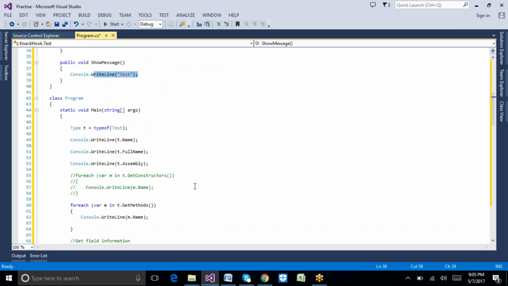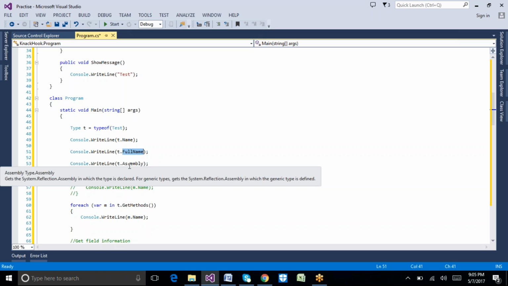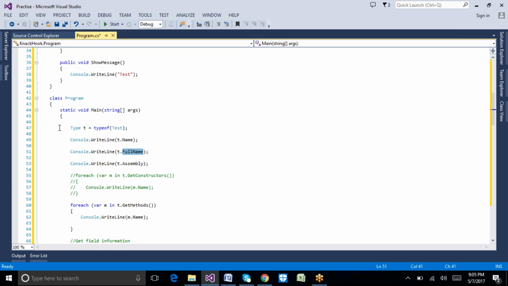Let's see how we can work with reflection. So here we have typeof(T). Now what we are doing is T.Name, which gives the name of the particular object, and T.FullName, T.Assembly, so all the relevant information we are getting for this Test class.